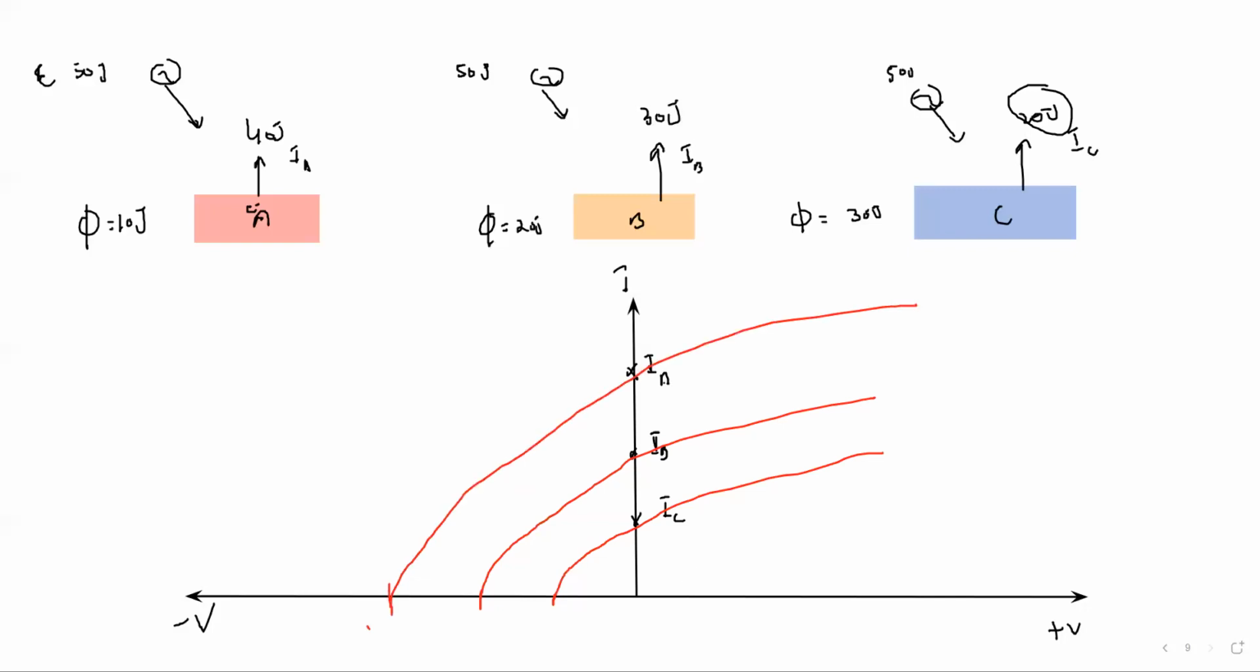This is VA, VB and VC. So the relation between stopping voltage and work function is inverse. If the work function is higher, then the stopping voltage will be smaller, because most of the energy is used to come out and a small amount is kinetic energy, so it needs less electrical energy to stop. So this is for metal A, metal B and metal C. Is it clear, this graph?